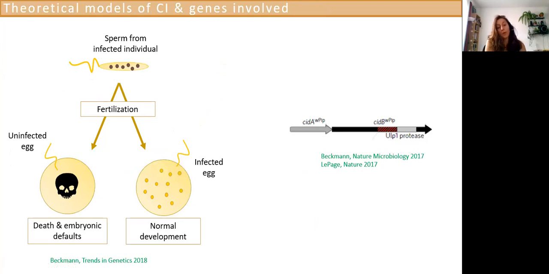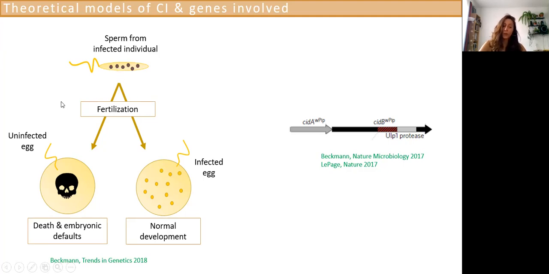There's been some theoretical models of CI. The main model now is what is called the modification rescue model. The idea is that whenever an individual is infected, Wolbachia will have modified the sperm, which is what is represented here by those purple dots.